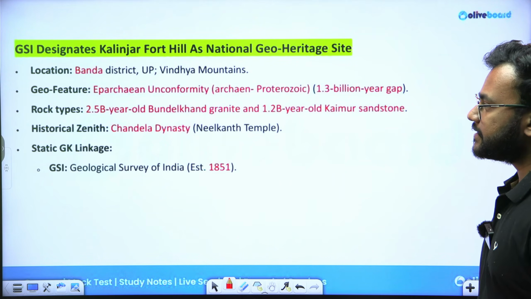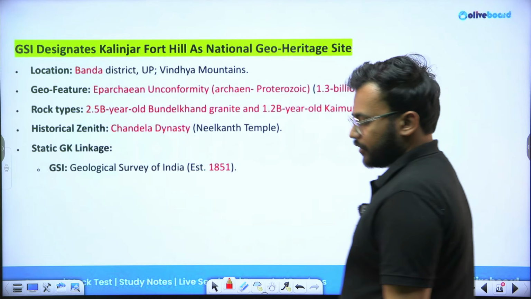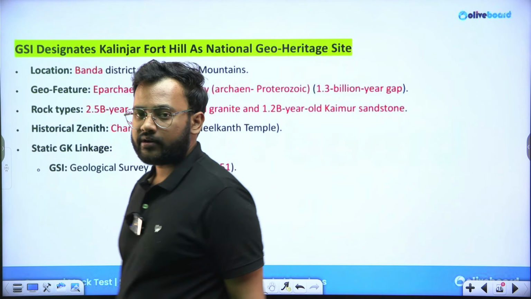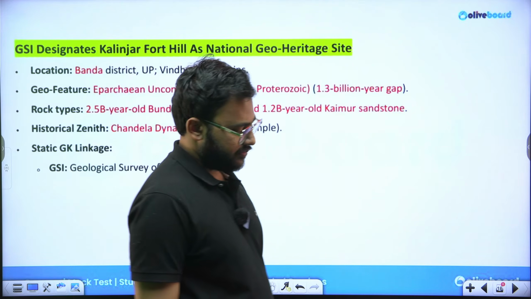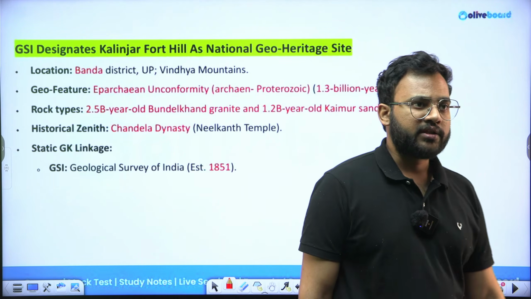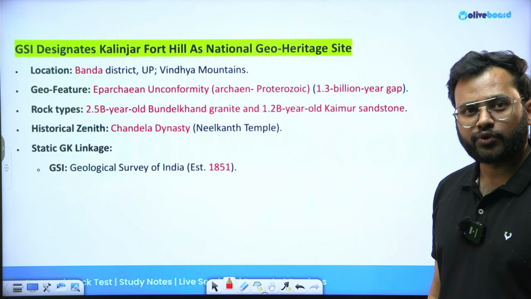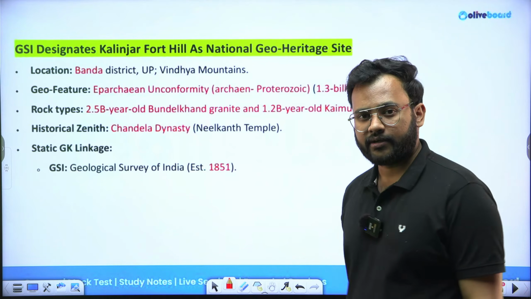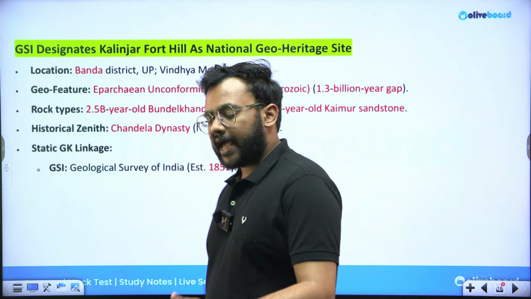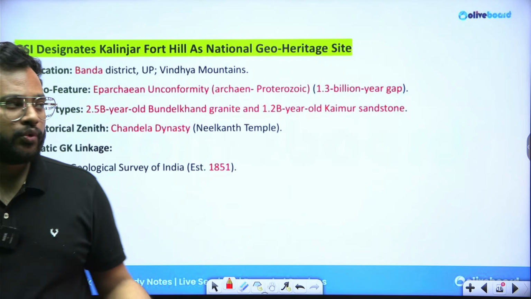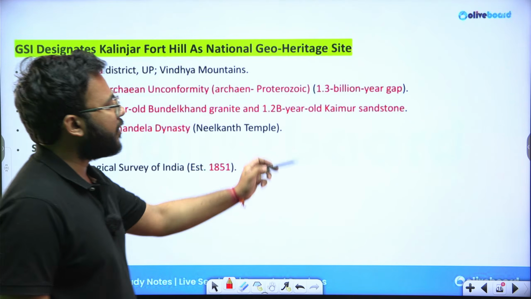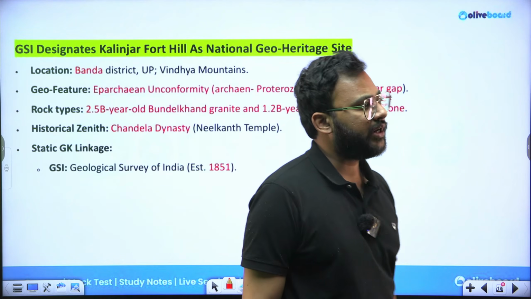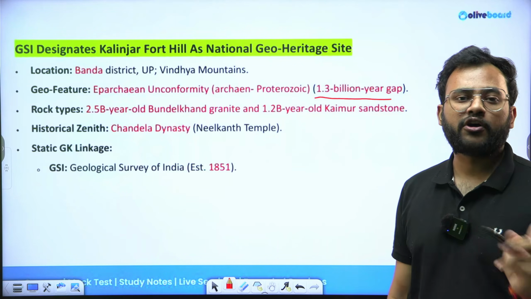GSI has recently designated Kalinger Fort as a National Geo Heritage site. GSI is basically the Geological Survey of India. Kalinger Fort is located in Banda district of Uttar Pradesh, a North Indian state. All right. This tag has been provided owing to a unique feature called Eparchean unconformity, where it shows a 1.3 billion year gap between two geological formations.